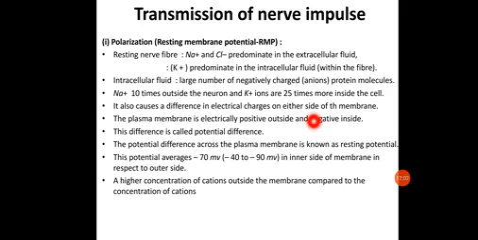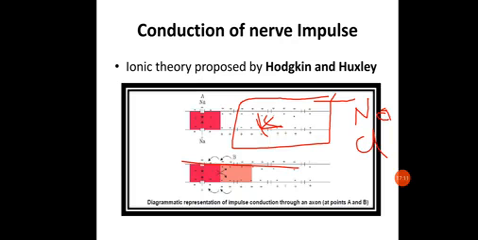Electrical charges will develop on either side of the membrane, and the plasma membrane will be electrically positive outside and negative inside. So the membrane will be positively charged outside and negatively charged inside due to such a distribution of ions in the cell.